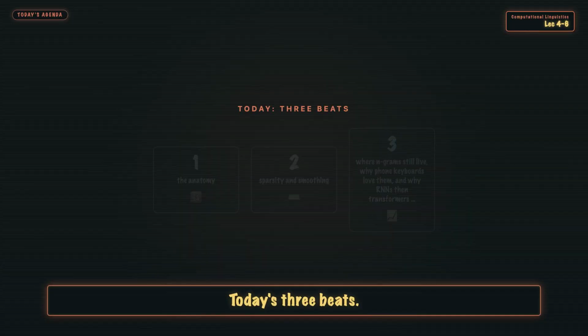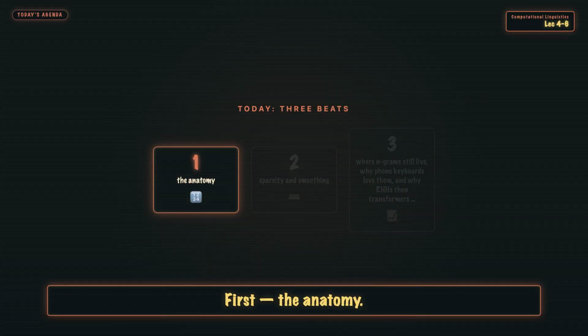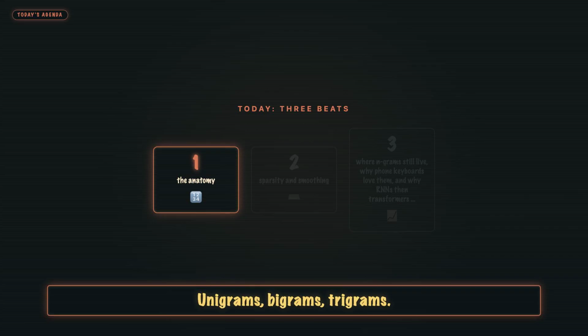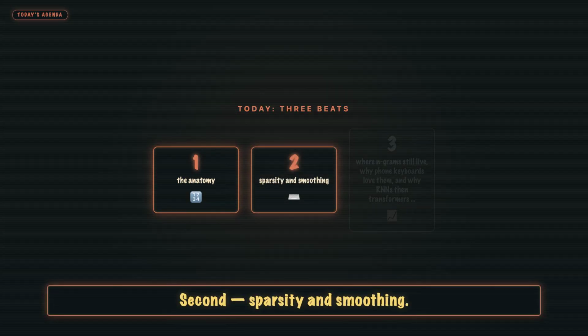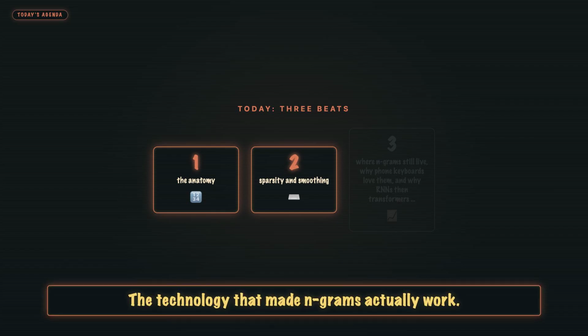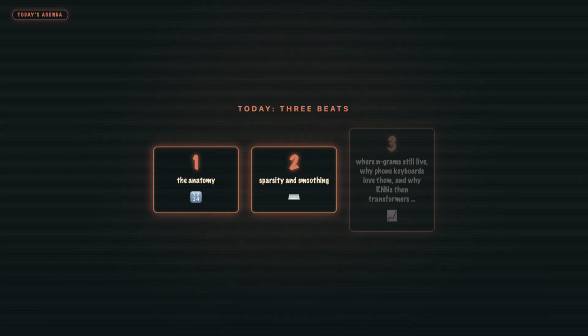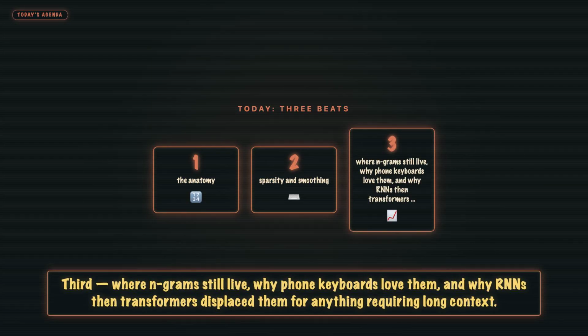Today's 3 beats. First, the anatomy: unigrams, bigrams, trigrams, maximum likelihood estimate, count over total. Second, sparsity and smoothing: add 1, back off, Kneser-Ney, the technology that made N-grams actually work. Third, where N-grams still live, why phone keyboards love them, and why RNNs, then transformers, displace them for anything requiring long context.